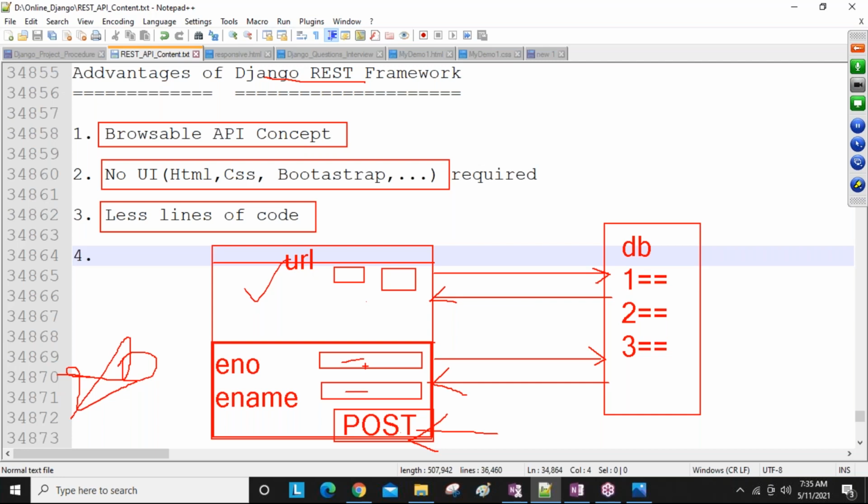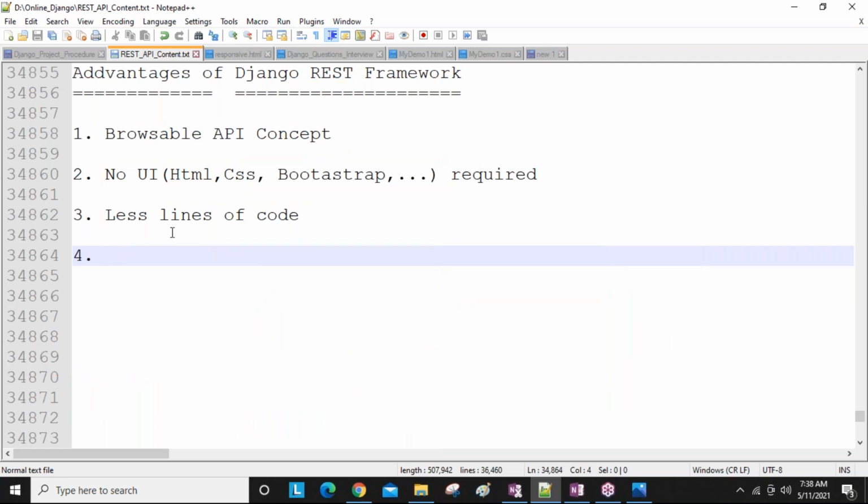If you are using that name, inside view accessing and storing, these all logics are done automatically. So that's why REST API is getting more popularity nowadays, guys. Clear these 3 points. Because of the browsable API, no UI technology is required. UI code you are not writing means obviously less lines of code is required. So if less lines of code we are writing, development time is reducing, guys.